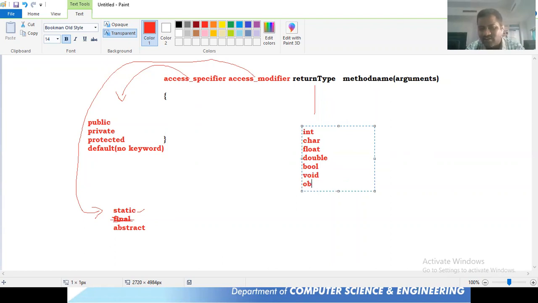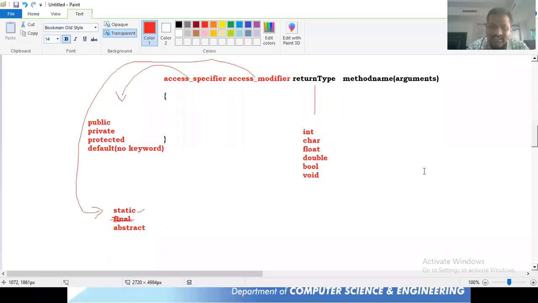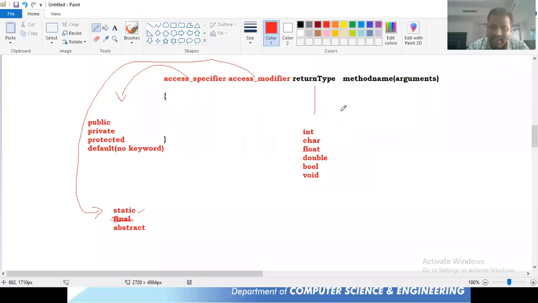You can take any object also, it doesn't matter, but I will discuss that later. If you take int, it means this method gives an integer value. Char means this method gives a character value. Float means a float value. Double means a double value. Boolean means it gives a boolean value. And void means it doesn't give any value. So this is how we take the return type.